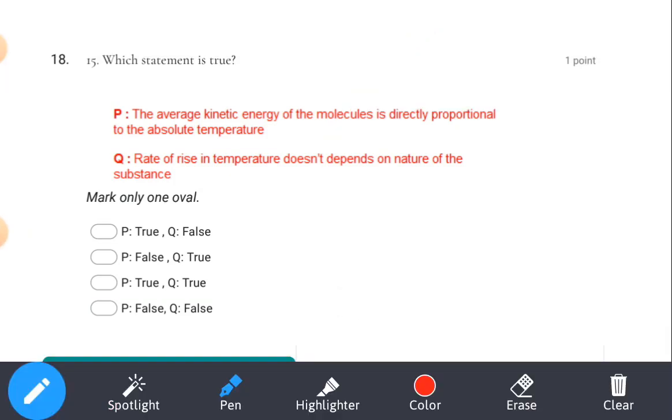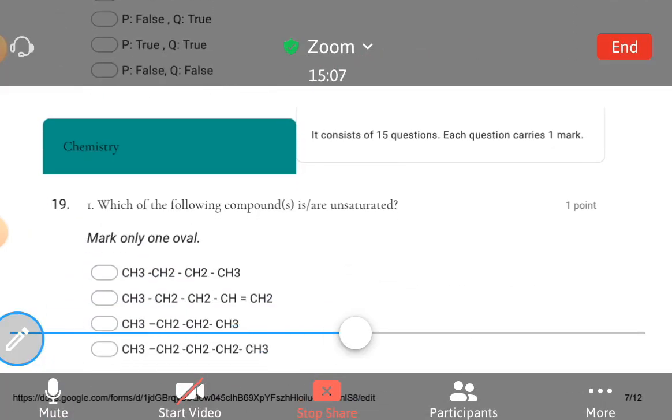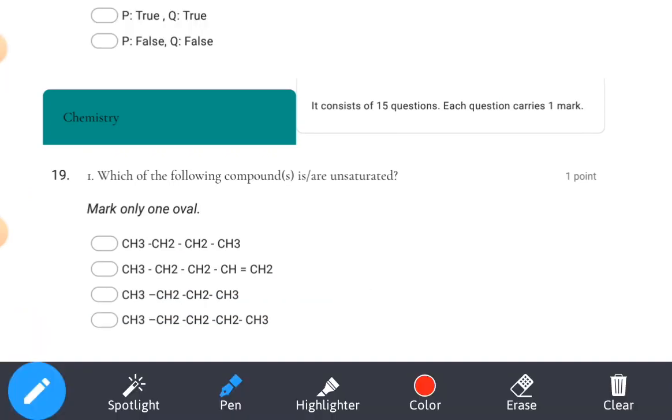Now, physics part is over. Let's see the chemistry part. Let me erase it. Let's see the first question.